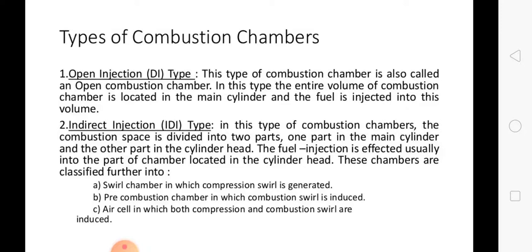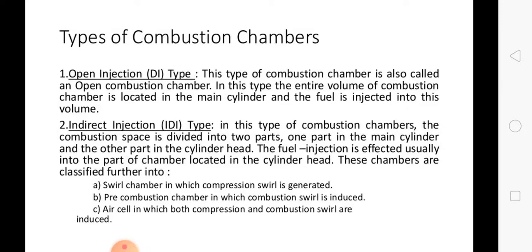In this chamber, about 50% of the air is transferred during the compression stroke. Next one, the pre-combustion type. A typical pre-combustion chamber consists of an antechamber connected to the main chamber through a number of small holes, compared to the relatively large passage in the swirl chamber.